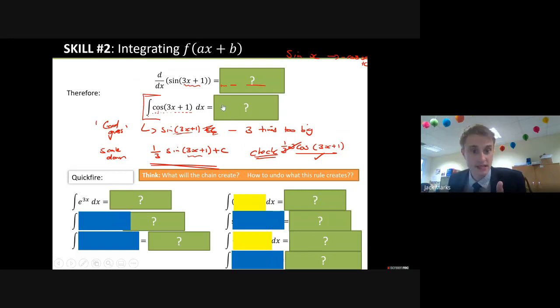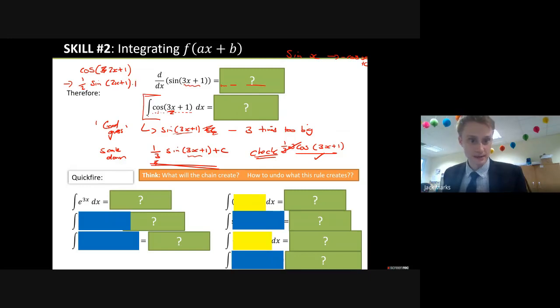Okay. Is there a shortcut? Yes. You've probably noticed that the x has a 3 in front of it, so I've divided by 3. If we were going to integrate cos of 2x plus 1, that will be sine of 2x plus 1. But you will create a 2 from the chain rule, so you have to counteract that. So you do a half. This is what this section is all about. So how do you integrate this one here? Well, you integrate as you normally would, but then you have to compensate for this a. So you put a 1 over a at the front.